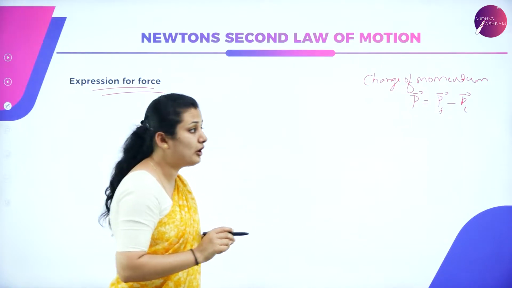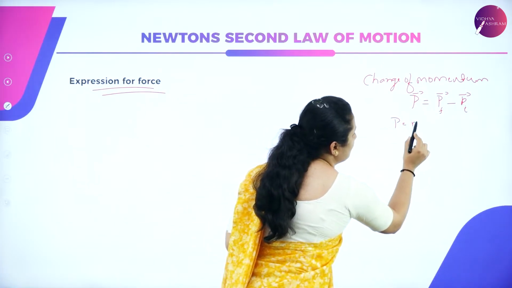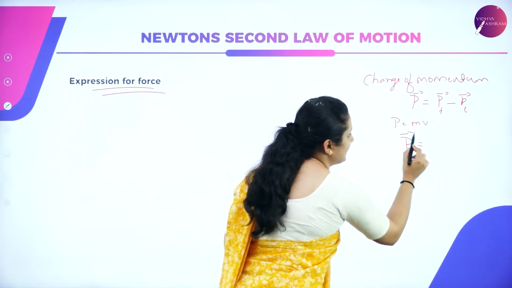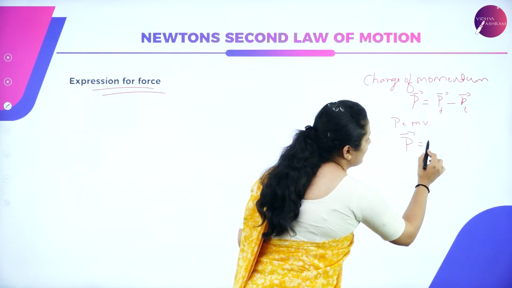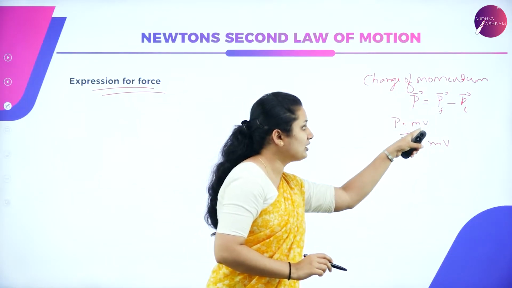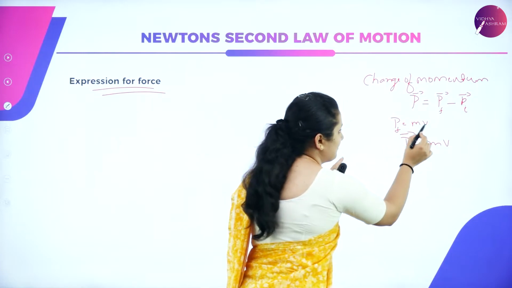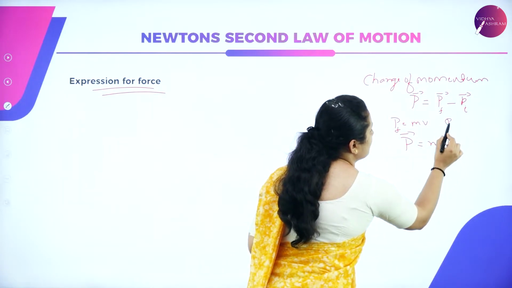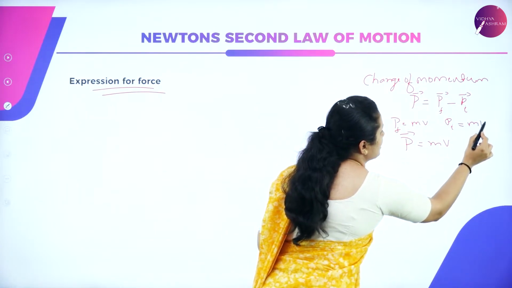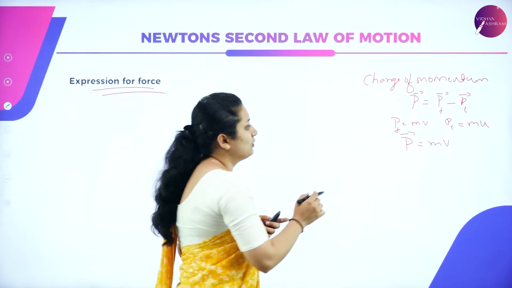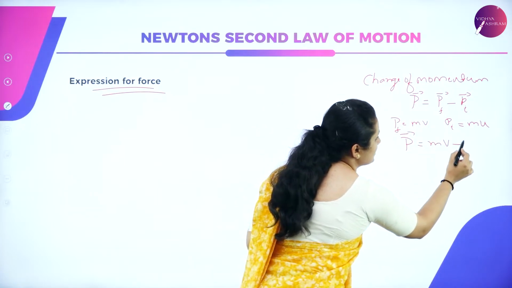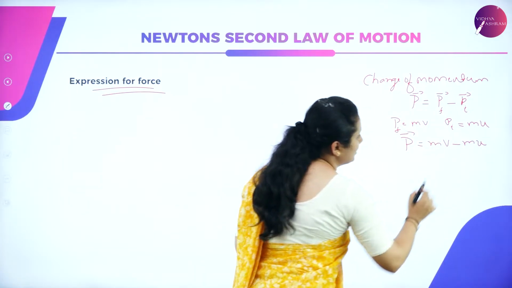So what is the momentum formula? P is equal to mv, mass into velocity. If I substitute, I'll get the total momentum. Taking the final momentum as mv and the initial momentum as mu, where u is the initial velocity, the total momentum is mv minus mu.